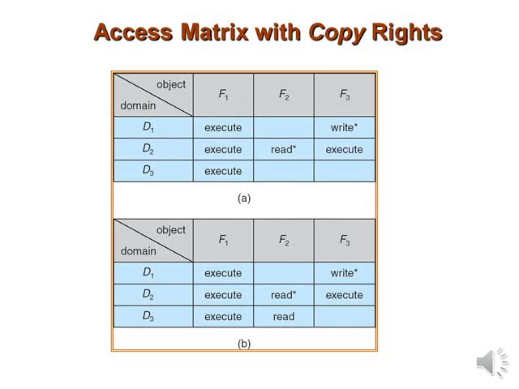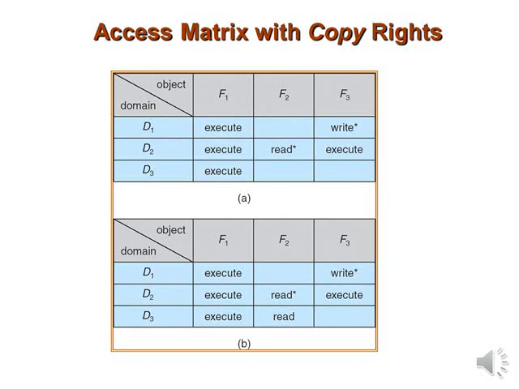This diagram shows a process executing in domain D2 can copy the read operation into any entry associated with the file F2. Hence the access matrix in diagram A can be modified to the access matrix shown in the diagram below.